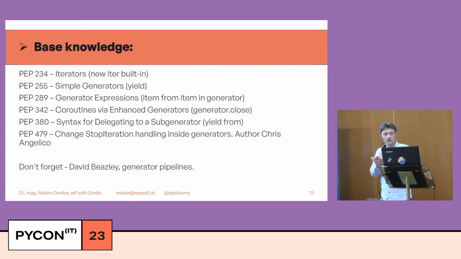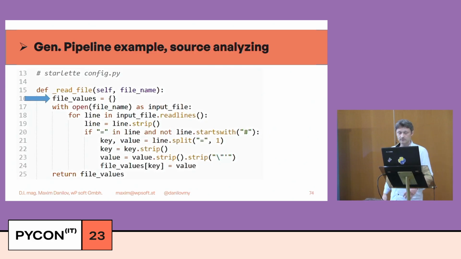At least we should not forget about generator pipelines from David Beazley. For example, source analyzing, as in the Starlette package, config.py. In the Starlette package, we read the settings file, we create a dictionary, and after that they do something with every string line, and at last we create a key-value dictionary. All of this that I marked here, we can replace with pipelines.